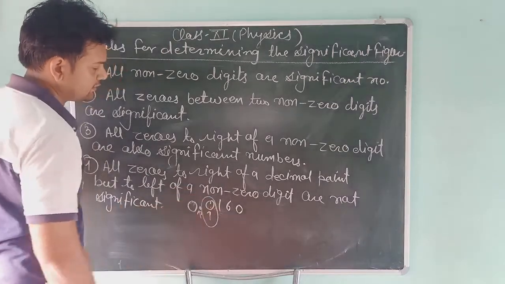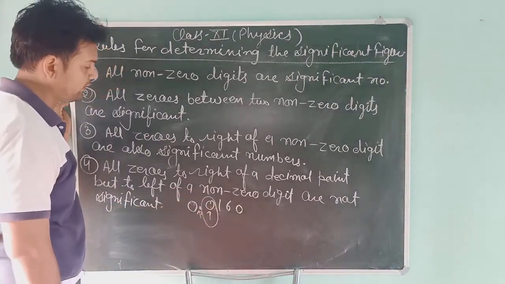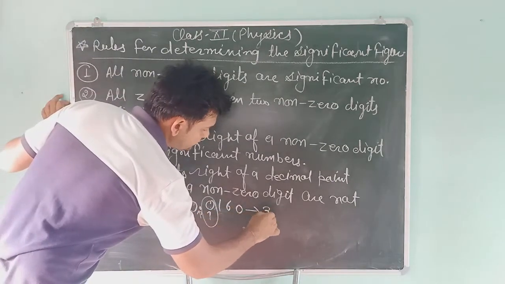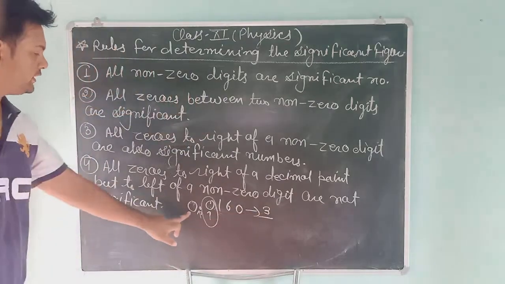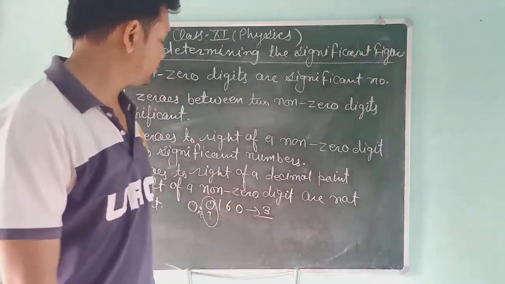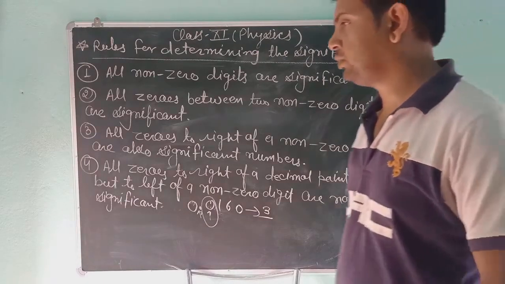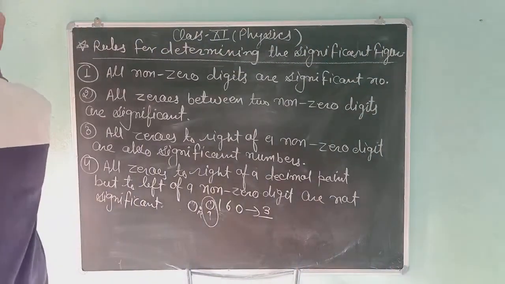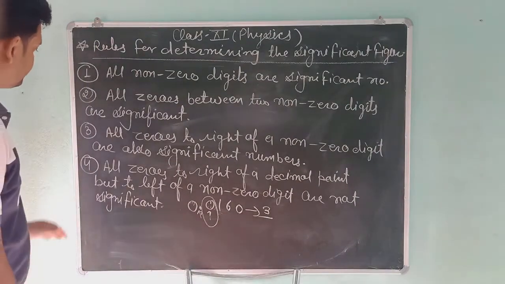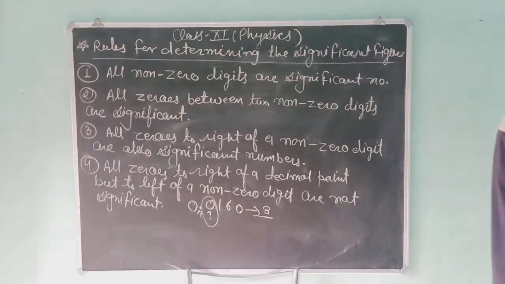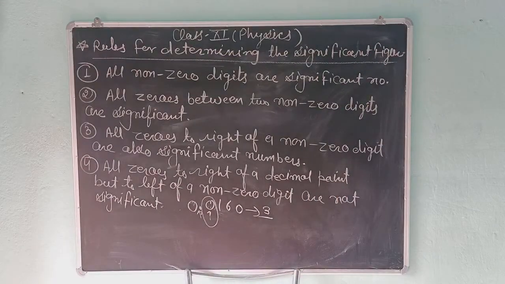So students, in this number how many significant numbers are there? 1, 2 and 3. So significant numbers are 3. These two zeros we will not count in significant numbers. Always remember this students. So there are mainly 4 rules to find significant numbers in any given number.